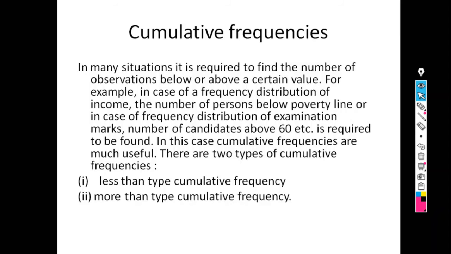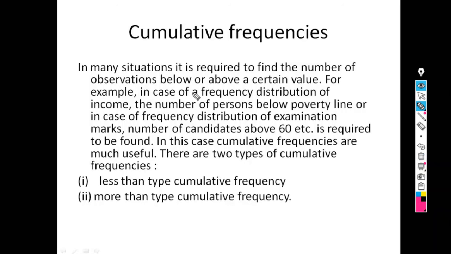How many people are there below the poverty line? How many students have income above 2 lakh? When such type of question is there, above, below, more, less, we need to find cumulative frequencies. So mainly there are two types of cumulative frequency: less than cumulative frequency and more than cumulative frequency. I repeat again, see here one example.